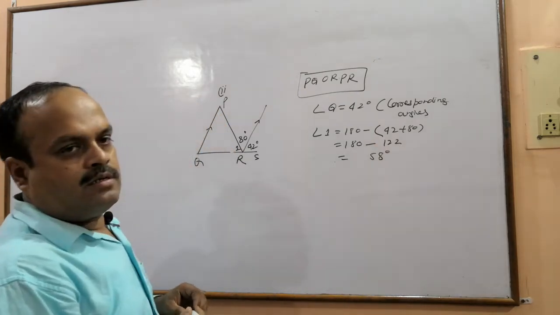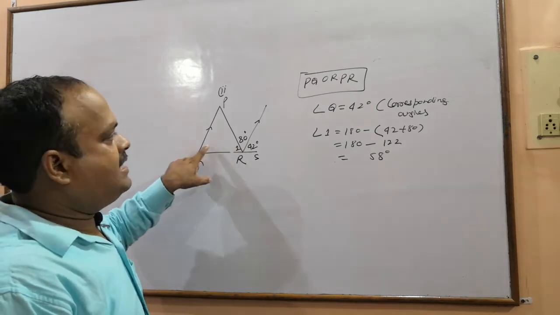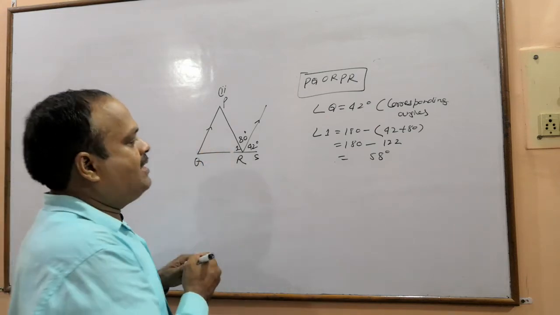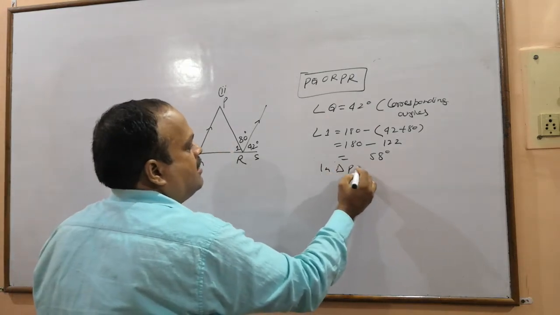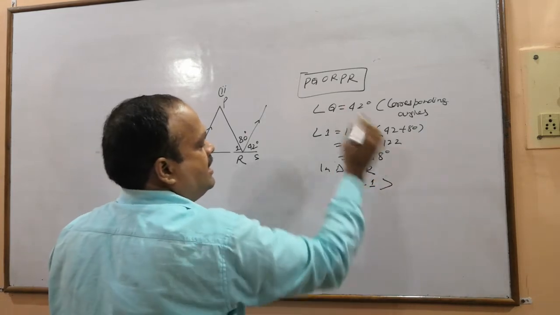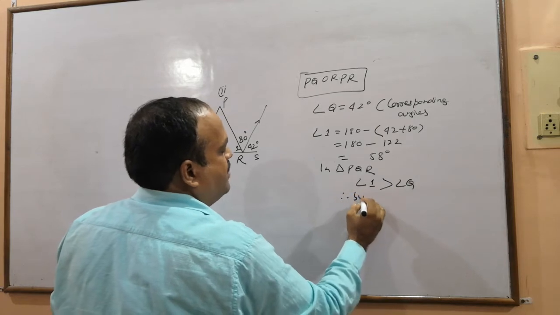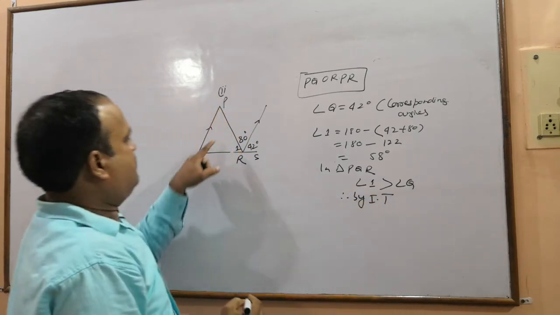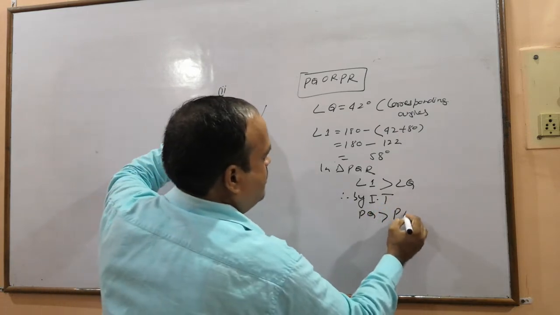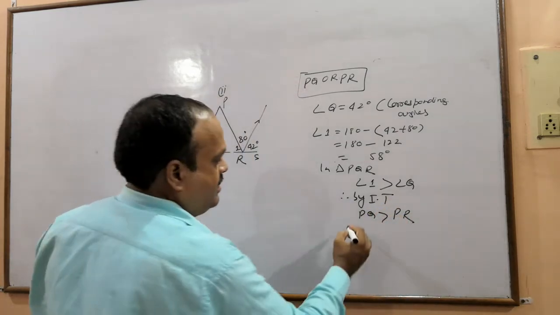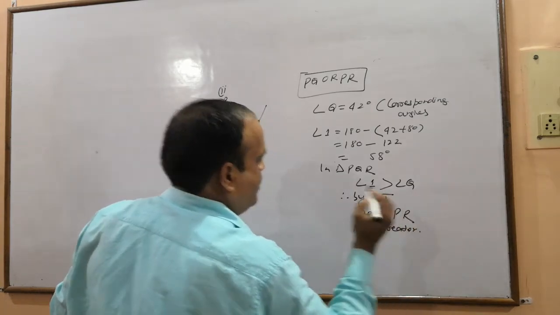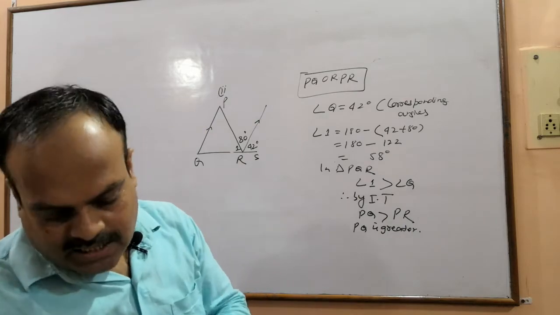So this is 58 and this is 42. So 58 is more than 42. So we will write: in triangle PQR, angle 1 is more than angle Q. Therefore, by the inequality theorem, PQ is greater than PR. So which is greater? Answer, PQ is greater.